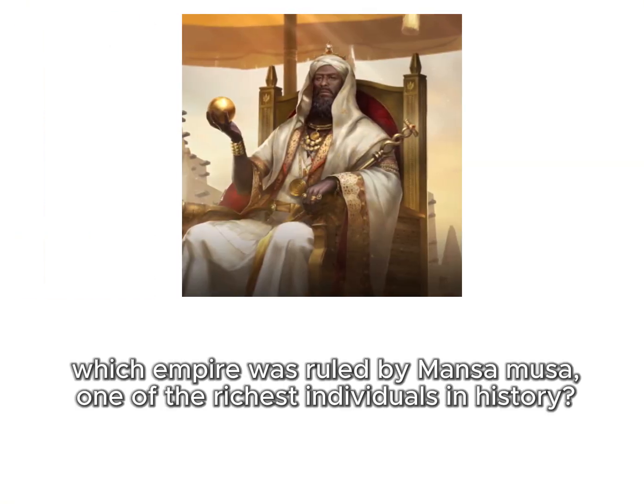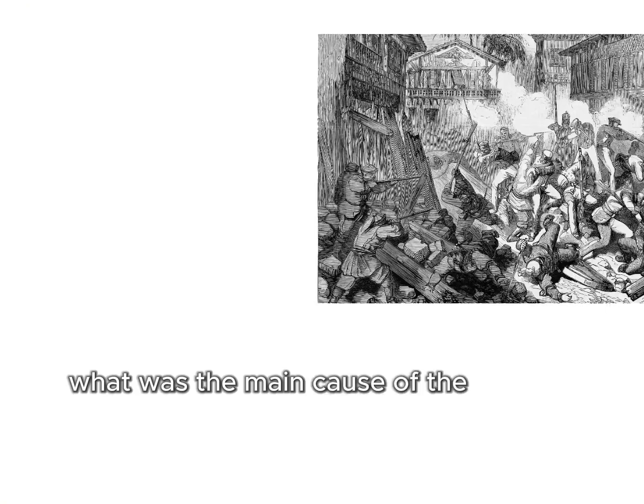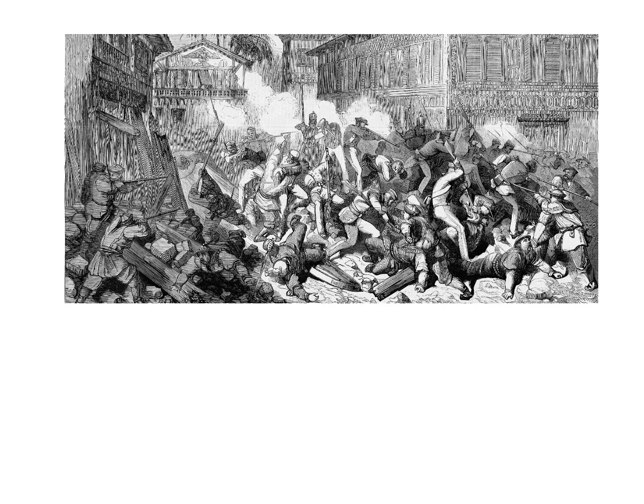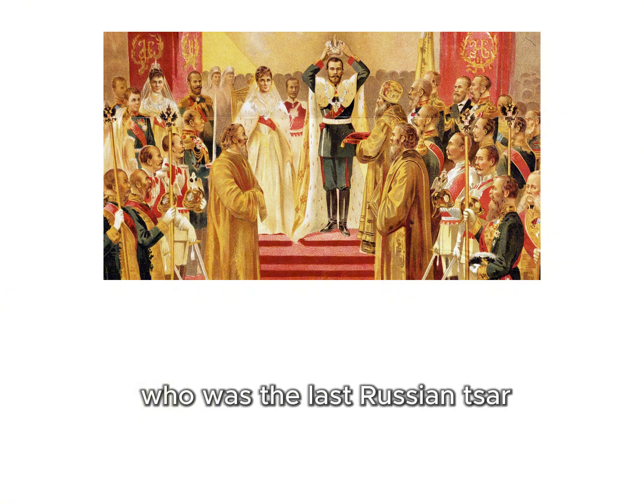Question 11. Which empire was ruled by Mansa Musa, one of the richest individuals in history? The Mali Empire. Question 12. What was the main cause of the Taiping Rebellion in 19th century China? Religious and social discontent against the Qing dynasty. Question 13. Who was the last Russian Tsar?